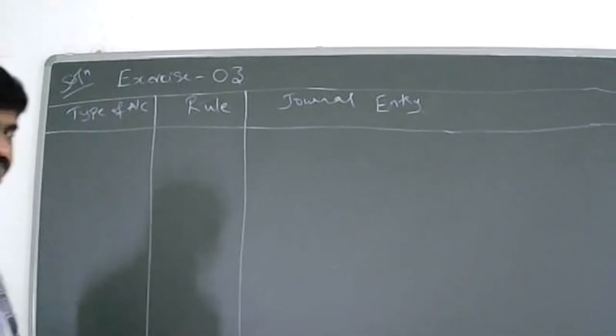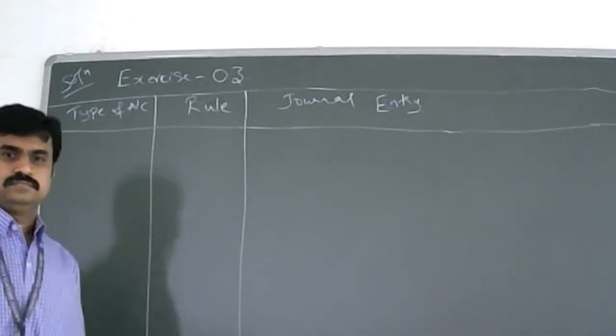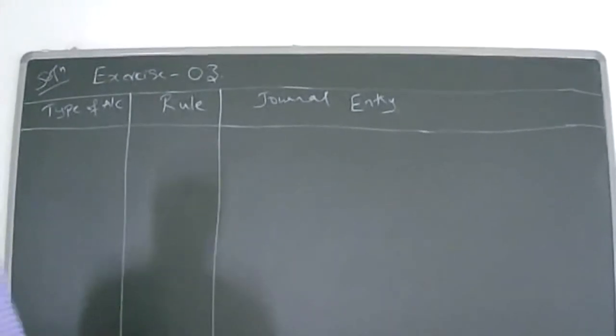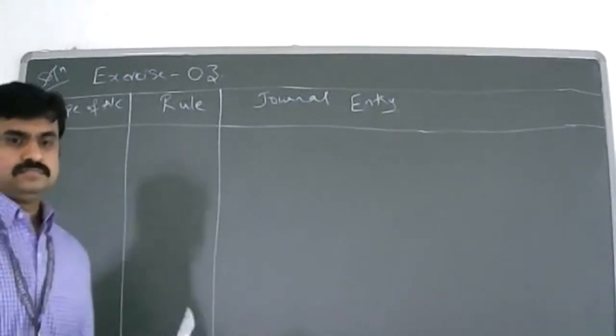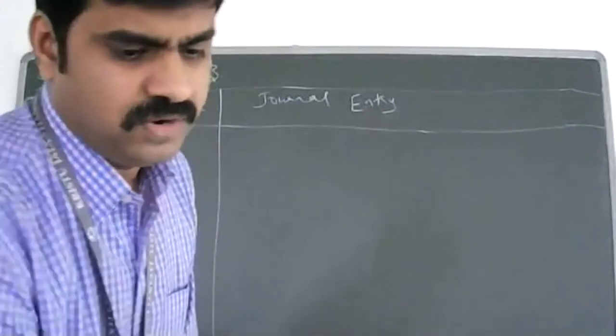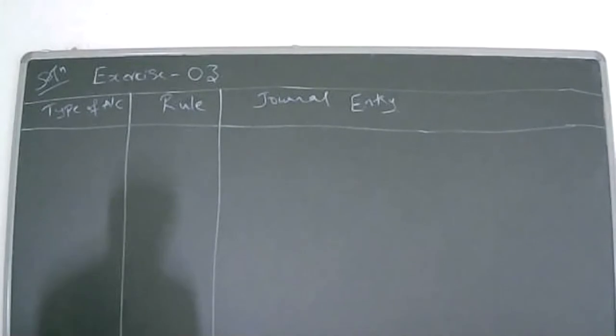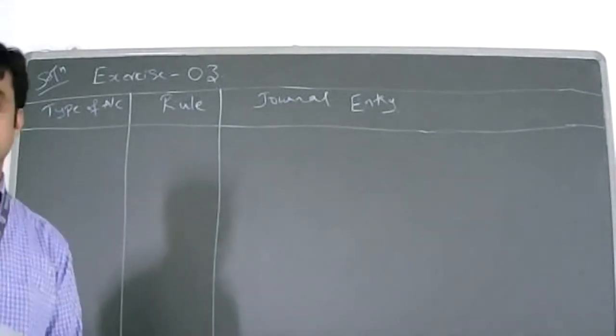Shall we start? Yes, sir. Sir. Okay. What is the first one? Cash account, sir. No. What is the journal entry? The transaction. Mohan commenced business with cash rupees 50,000.